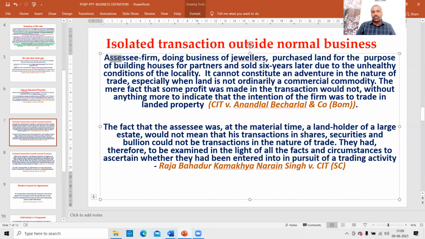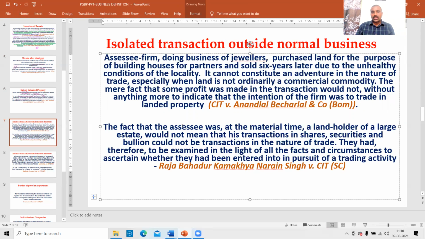Assessee firm doing business of jewelers purchased land for the purpose of building houses for partners and sold it 6 years later due to the unhealthy conditions of the locality. It cannot constitute an adventure in the nature of trade, especially when land is not ordinarily a commercial commodity. Normally land is not an ordinarily tradable commodity; it's an investment. The mere fact that some profit was made in the transaction would not, without anything more, indicate that the intention of the firm was to trade in the landed property.